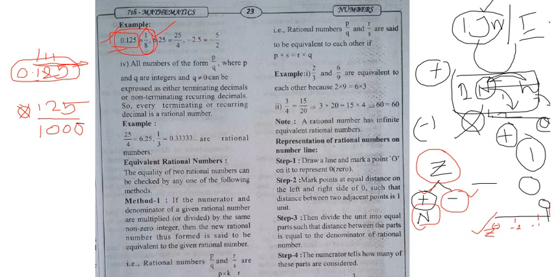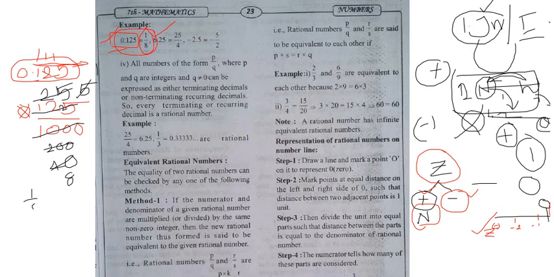Now cancel it in the 5 table. 5 2s are 10, 0 and 0, and 5 2s are 10, 5 1s are 5. Again in the 5 table it goes. Sorry, not 2, 5 5s are 25, right? Now again cancel it in the 5 table. 5 4s are 20 and 5 5s are 25. Now again 5 1s are 5, 5 8s are 40. Yes or no? Yes.